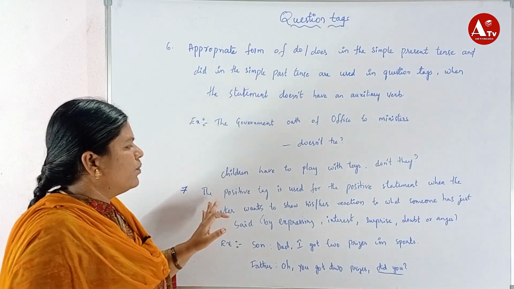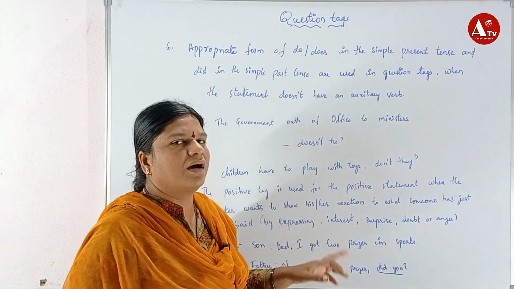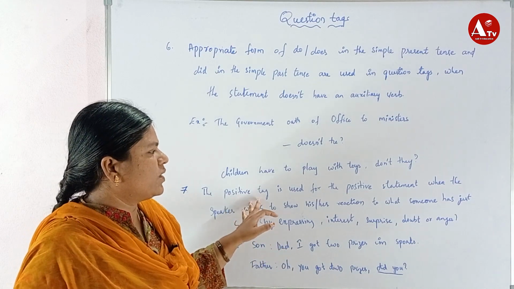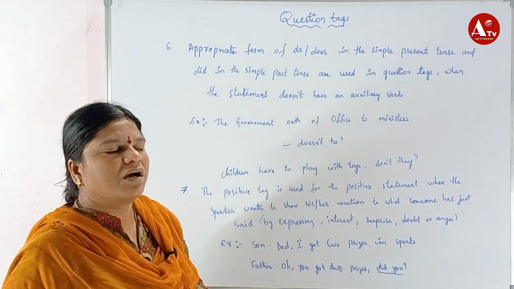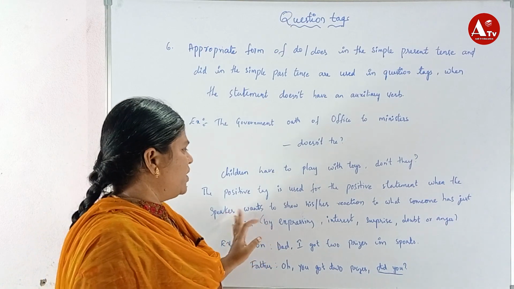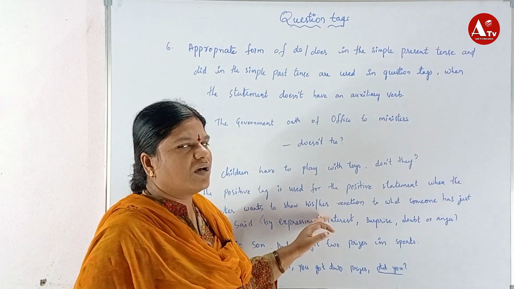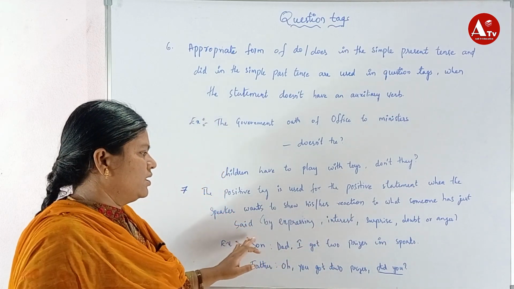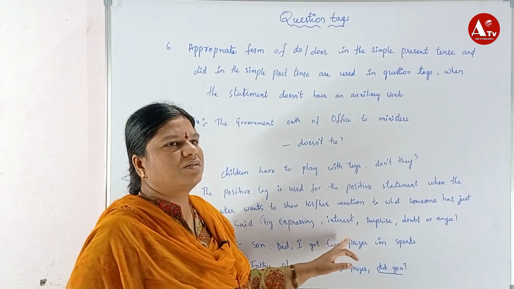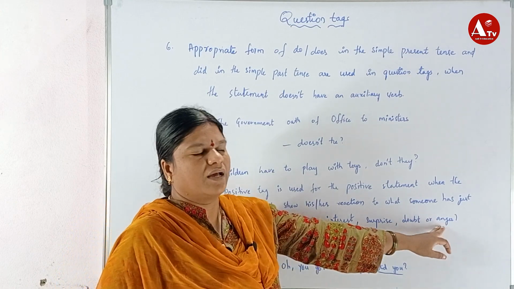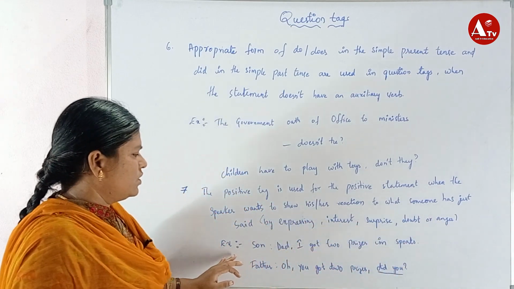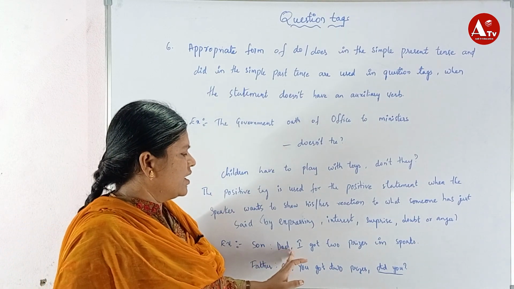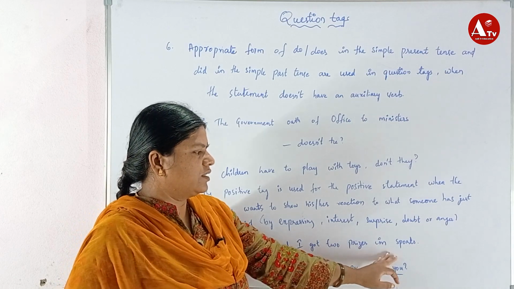Seventh one: a positive tag is used for a positive statement. The statement is positive when the speaker wants to show his or her reaction to what someone has just said, by expressing interest, surprise, doubt or agreement. Listen to the example: son said to dad, "Dad, I got two prizes in sports."